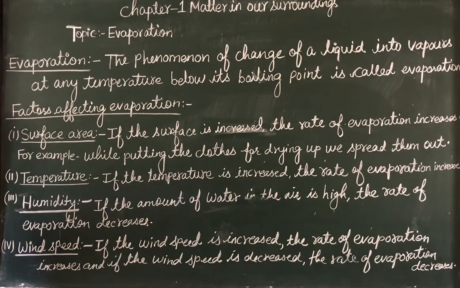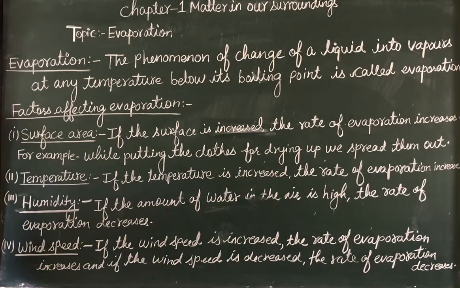So the sunlight falls on the cloth, the particles get more energy, and they convert into vapors. But if we do not spread the clothes and put them together, they do not dry up as they do when we spread them, because they have less surface area.